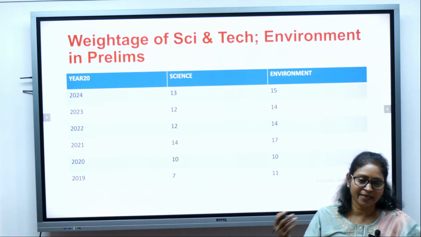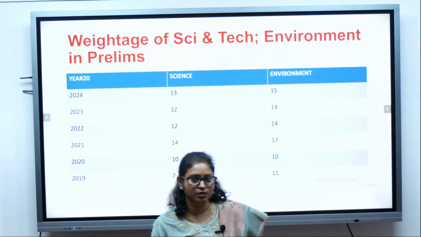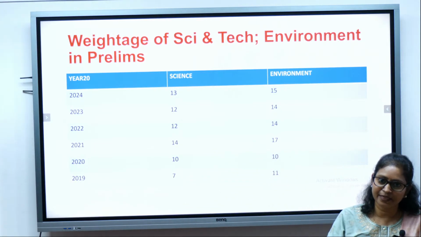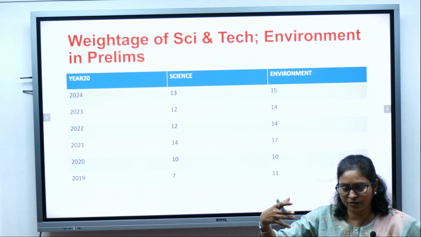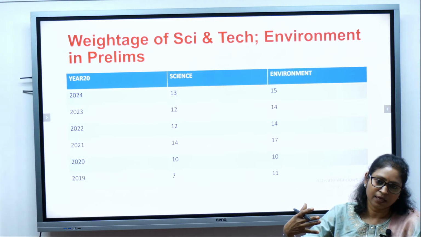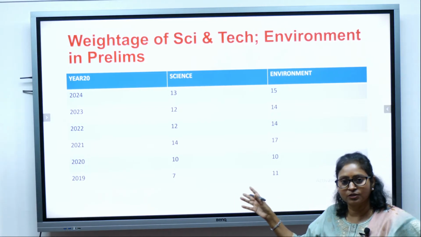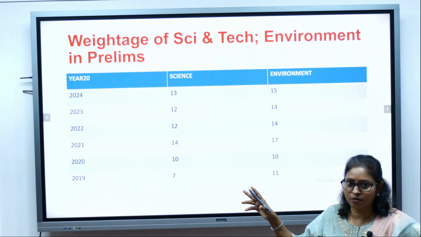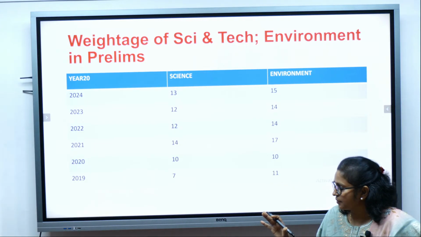We'll meet in the next session of GS paper 3, where I'll be discussing the last section, that is disaster management and security. We will decipher and decode the syllabus, then we'll also look at what sources to use, and also we'll try to discuss a few mains questions for security and disaster management.